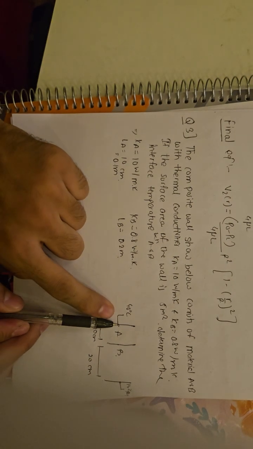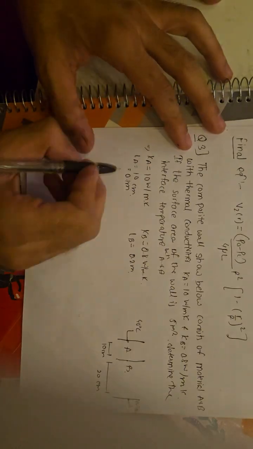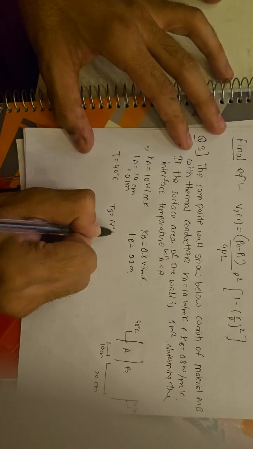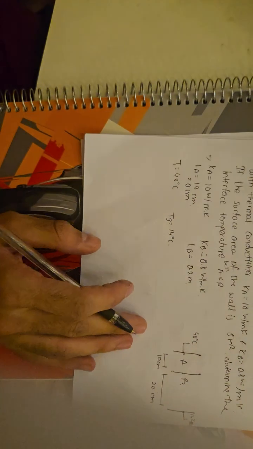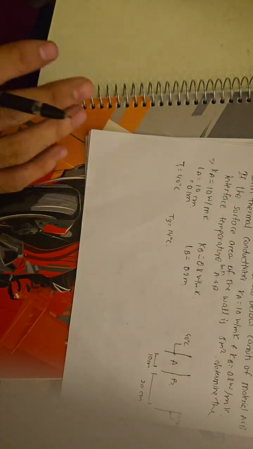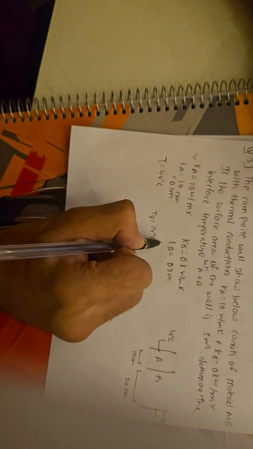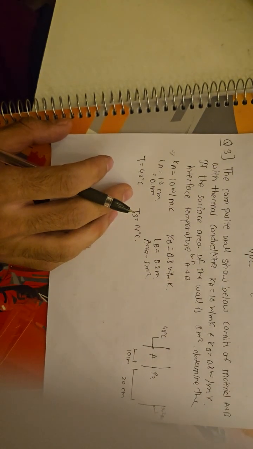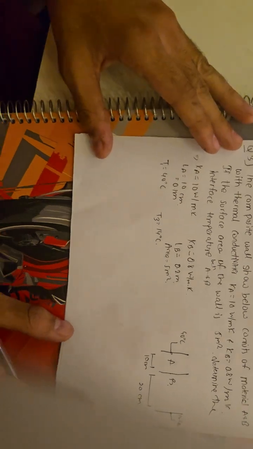We will call T1 = 40 degrees Celsius and T3 = 14 degrees Celsius. The goal is to find the interface temperature between A and B, and the area is given as 5 square meters.